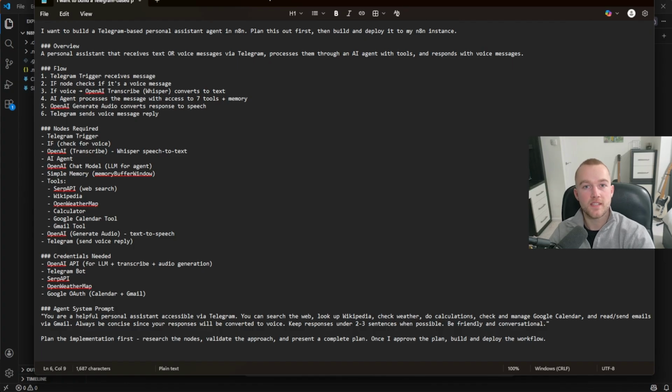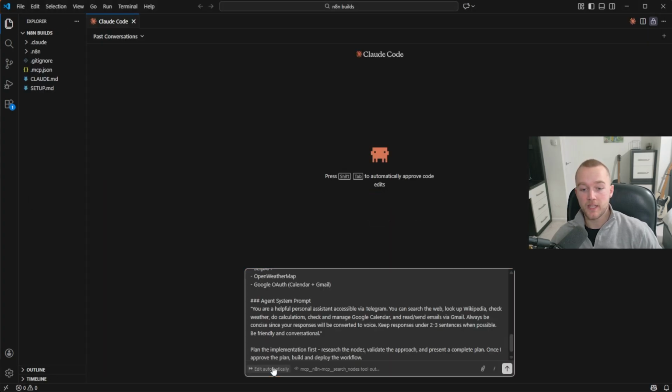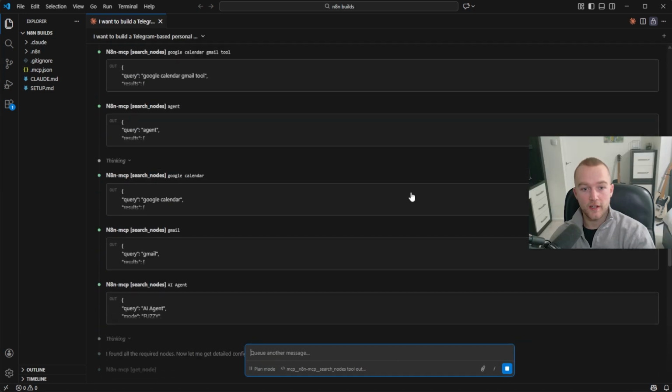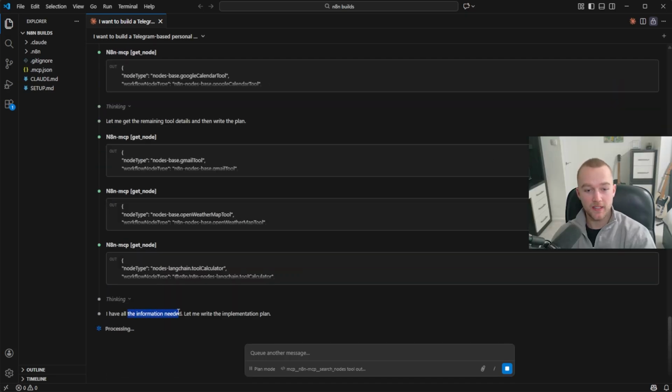So I came up with this system prompt in Claude Code before I started recording. It's just going to tell it the flow of the agent, the nodes required, the credentials needed, and a basic system prompt. So I'm just going to copy this, paste it straight in, put it in plan mode, and get started. It's started off by doing loads of searching through the resources we've given it. Alright, it says it's got all the information needed and it's going to write the implementation plan.